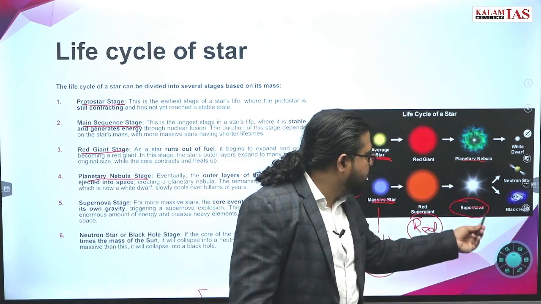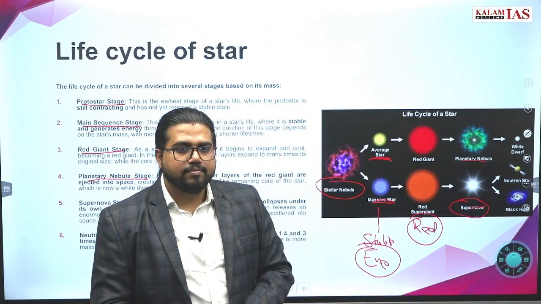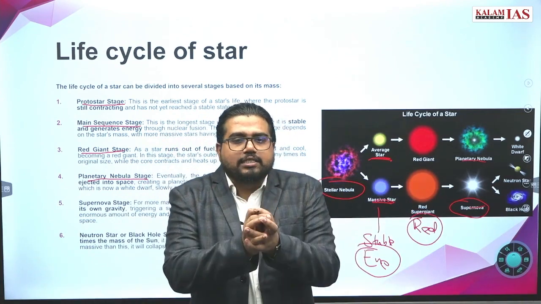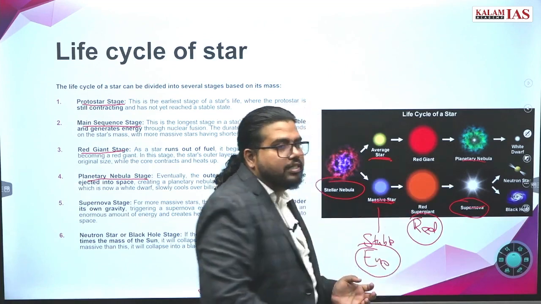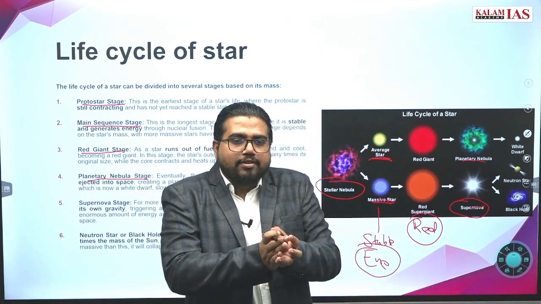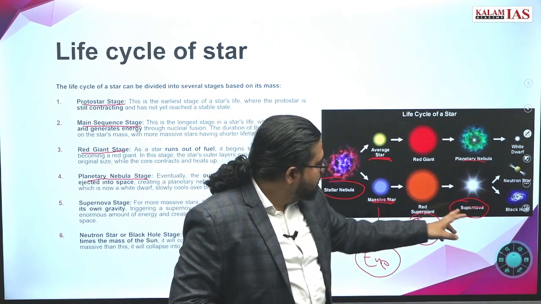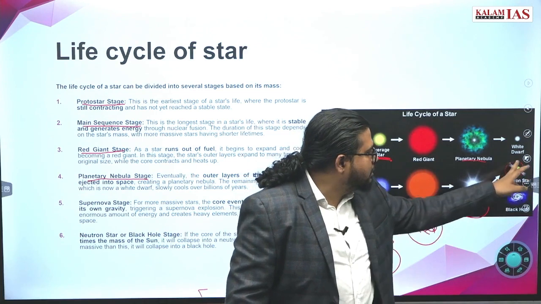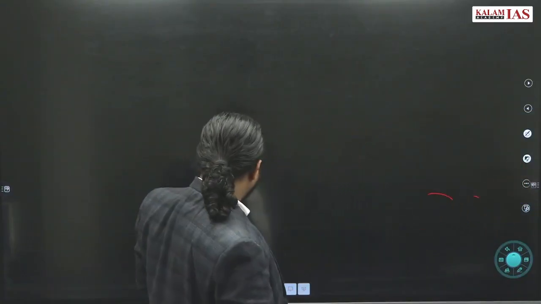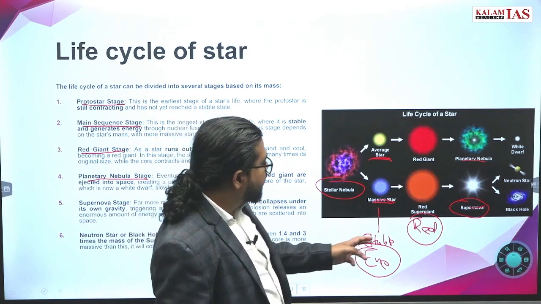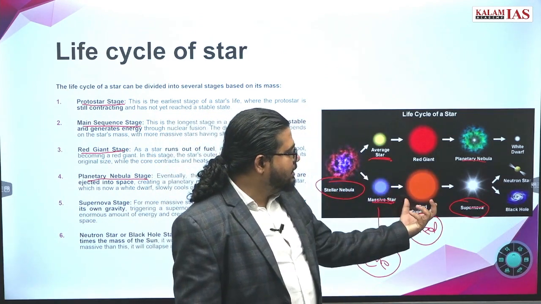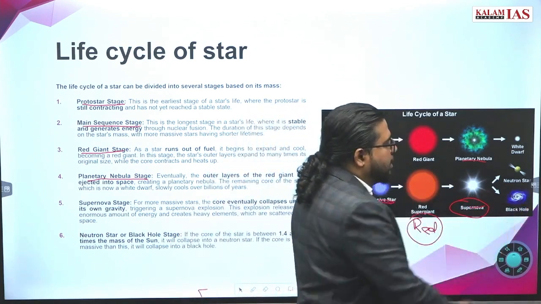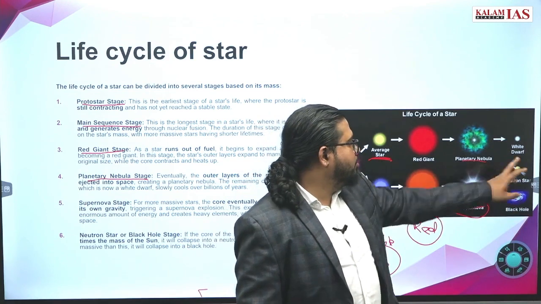Supernova is this kind of event. Supernova is not a collision. Supernova is when one star collapses into itself. The whole energy system of the star collapses into itself. This kind of event happens if it is a massive, very big star, and it will lead to the formation of either a neutron star or a black hole. If a very big star is the red giant, then it will collapse into itself. That phase is called supernova.